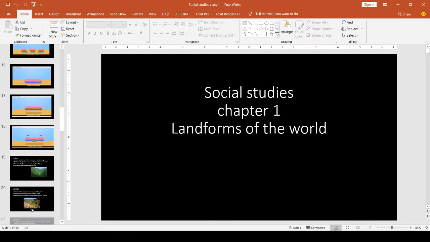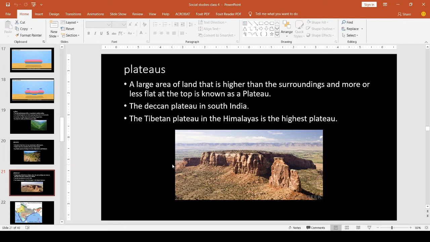Plateaus. You know what is plateaus? See, this is the picture of plateaus. A large area of land that is higher than the surroundings. Here we can see that one area of land is just higher than the surrounding area. This is known as plateaus. In India, in the southernmost part of India, we can see one plateau, the Deccan Plateau.